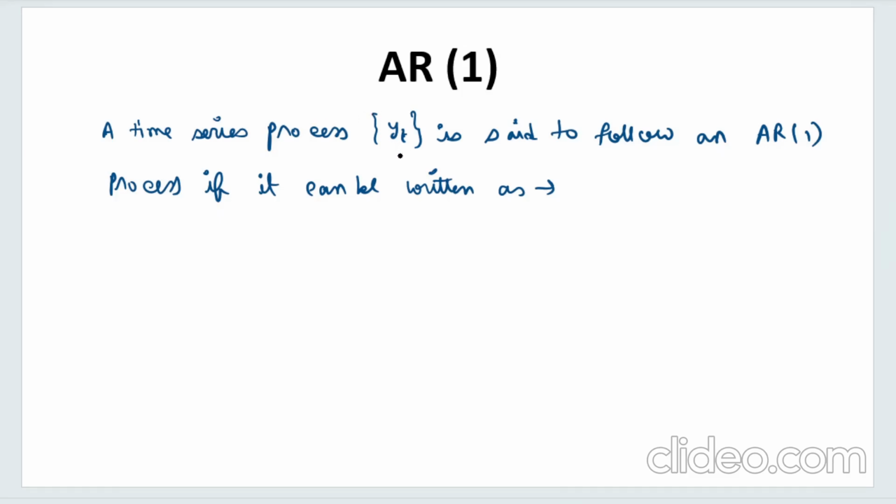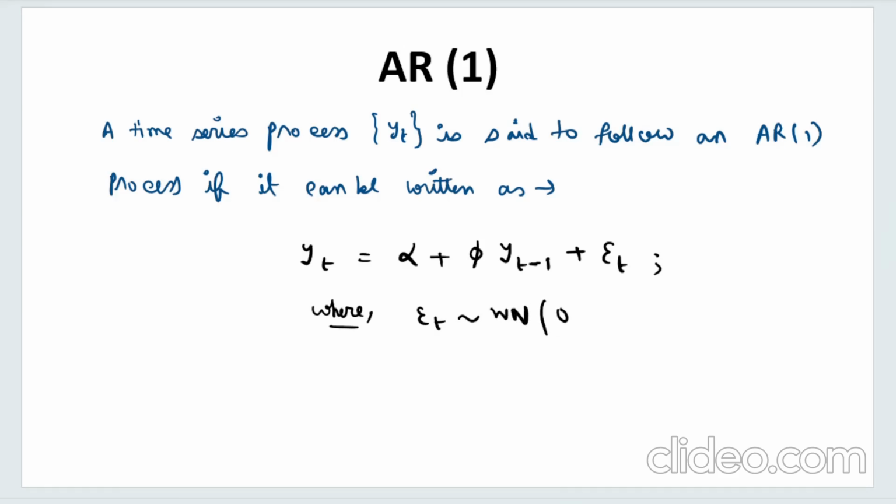A time series process yt is said to follow an AR(1) process if it can be written as, let us see the general form. yt is written as alpha plus phi yt minus 1 plus some epsilon t, where this epsilon t should follow white noise (0, sigma square).